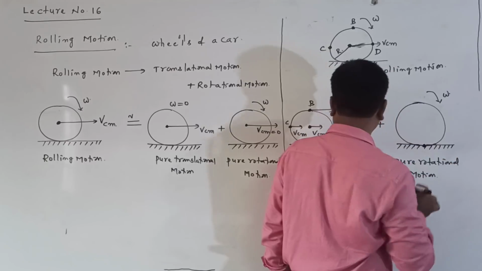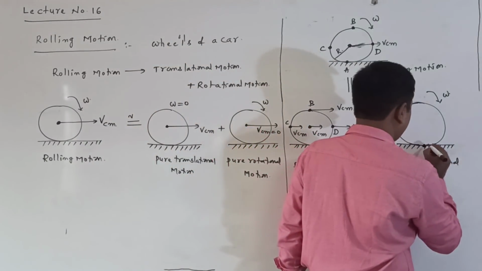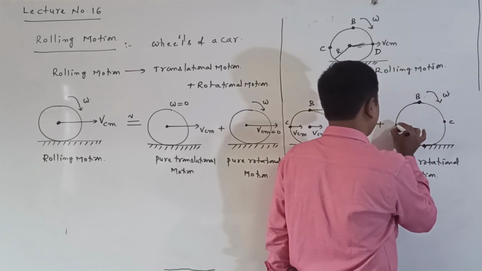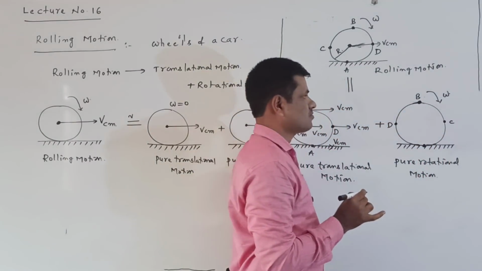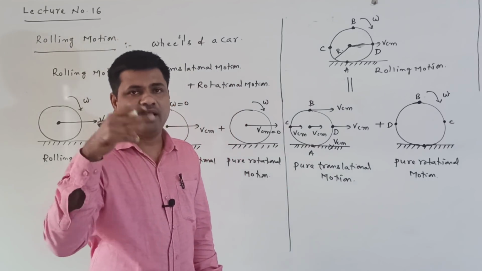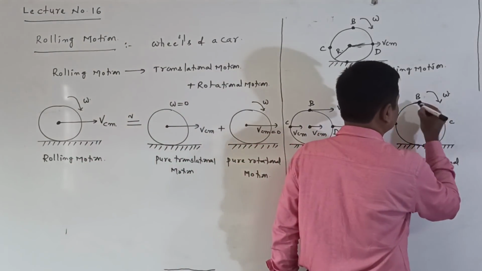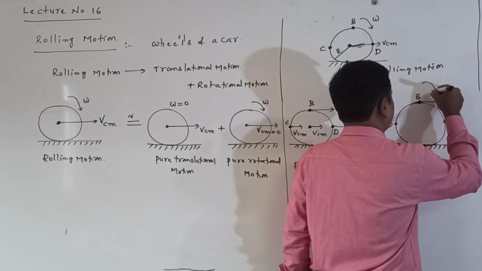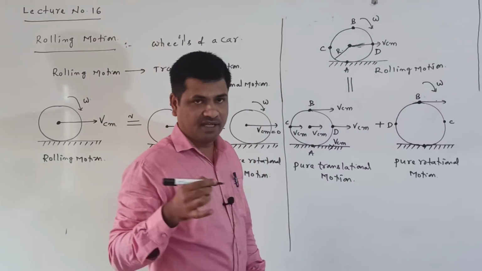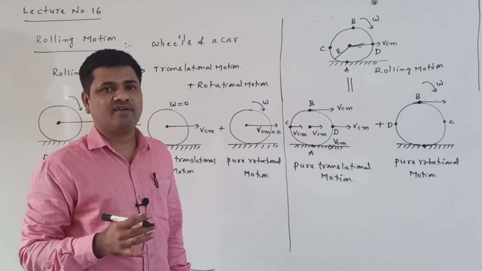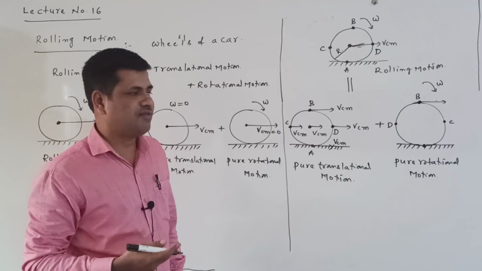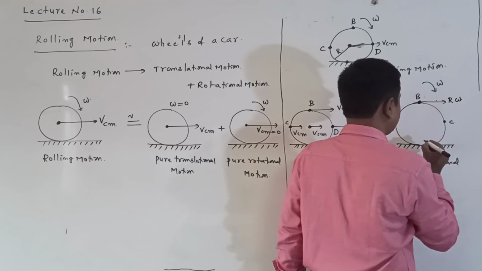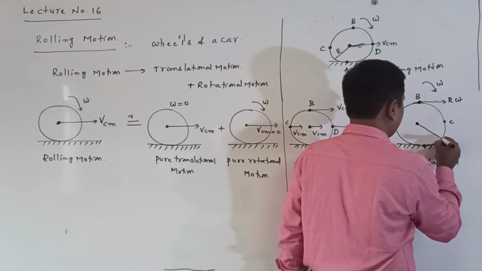I consider point A, point B, point C and point D. It is rotating with angular velocity omega. At point B it has a tangential velocity, meaning along the tangent it has a velocity, which is called the tangential velocity. The tangential velocity I write as R omega.